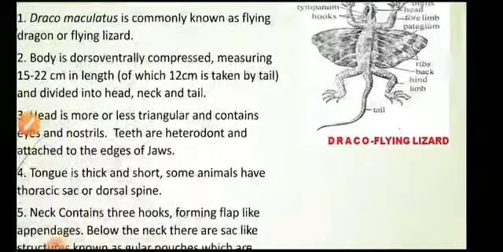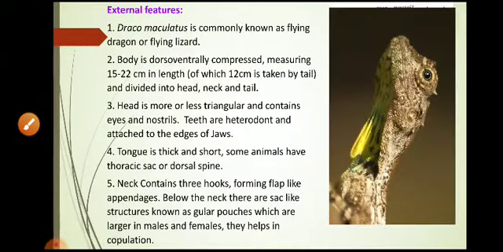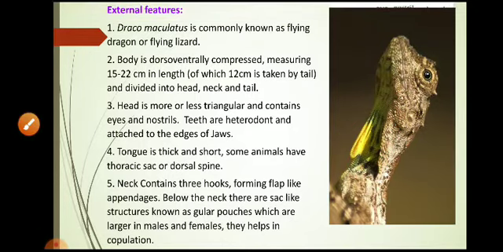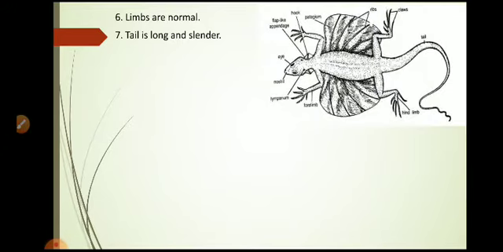This gular pouch is helpful during copulation. This is the gular pouch which is present in the neck region of male and female, and they help in copulation. Okay. After that, limbs are normal. Tail is long and cylindrical, as we already studied. Tail is very long and cylindrical.